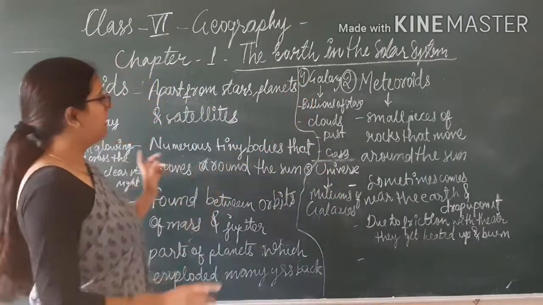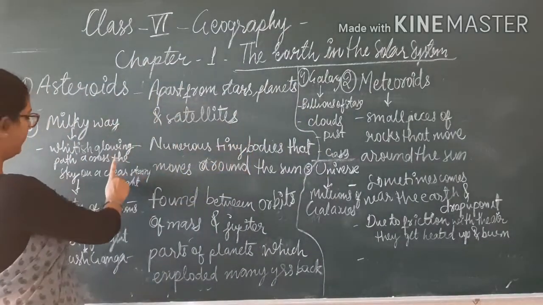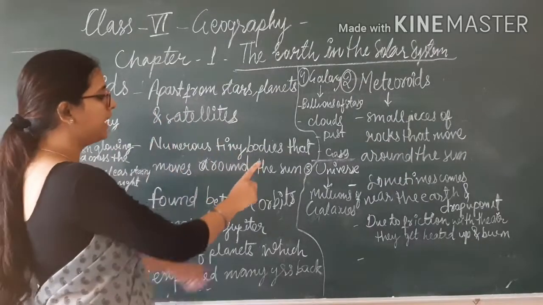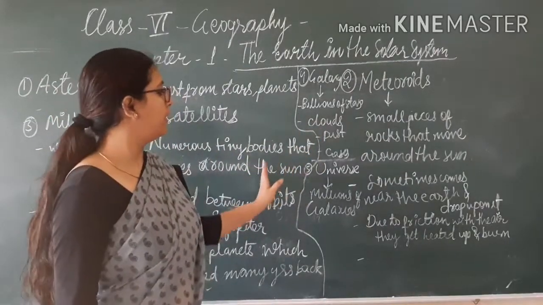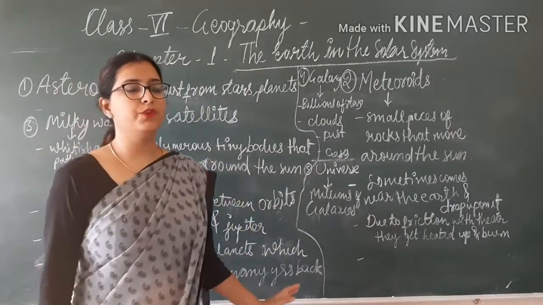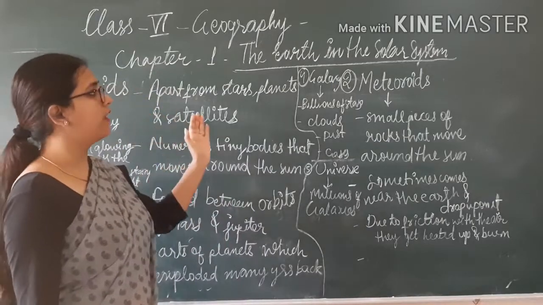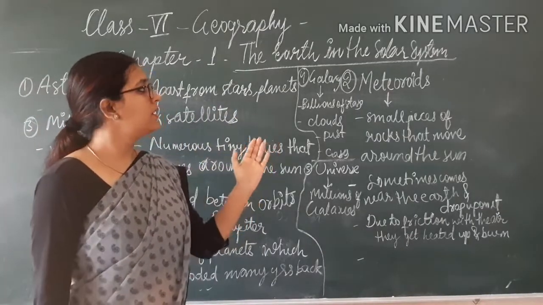So, I told you about asteroids, meteoroids, Milky Way, galaxy and universe. I hope all these topics are very clear to you, and this is all about chapter number 1, the Earth in the Solar System.